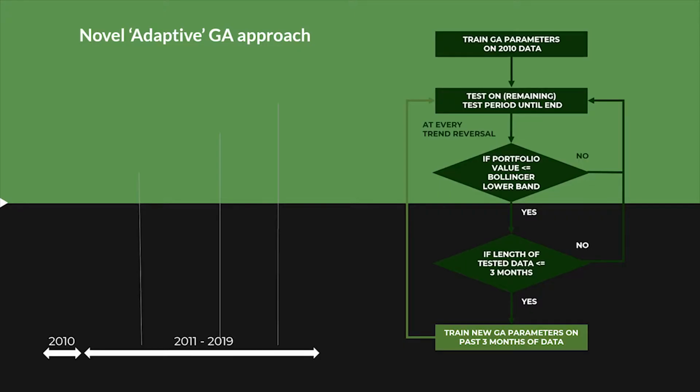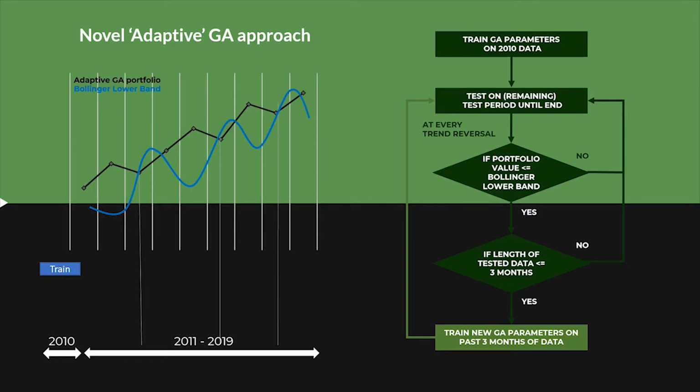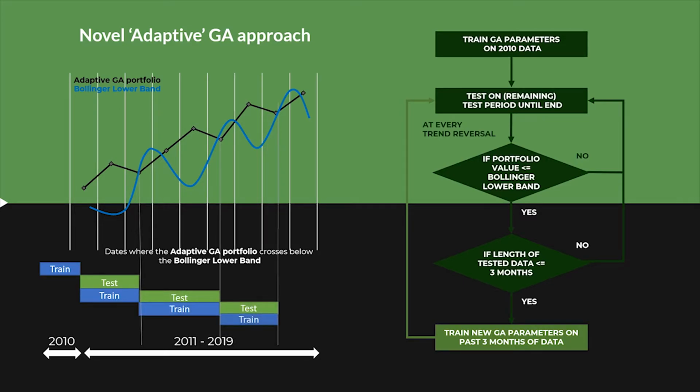Next, our proposed adaptive GA algorithm goes as follows. First, we initialize the GA agent with a set of GA parameters trained on the stock prices in the train set of year 2010. Then, we tested the GA agent from 2011 onwards. We set a moving stop loss using the Bollinger lower band. When the GA agent portfolio value falls below this moving stop loss, we will stop the testing process. Next, we will train a new set of GA parameters using the past 3 months of data. Finally, we continue testing the GA agent again until the end of the investment period.